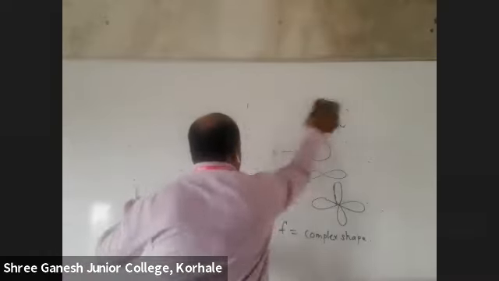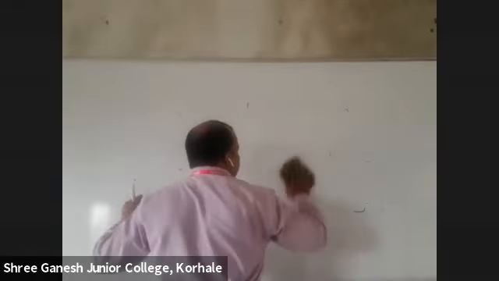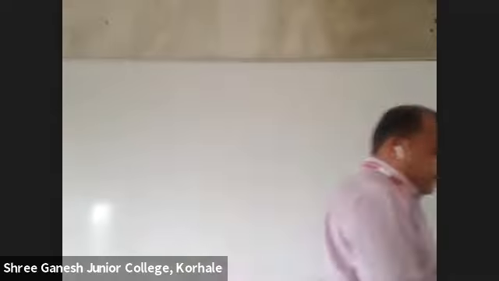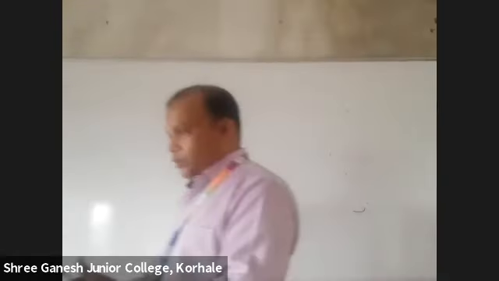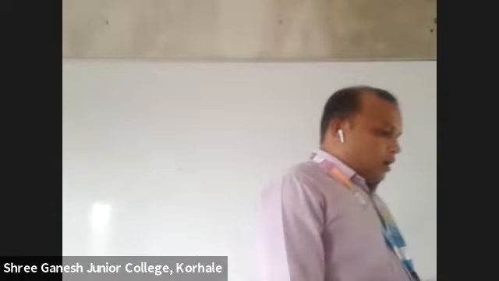Magnetic quantum number, third one. Write down: it tells about the orientation of the orbital.